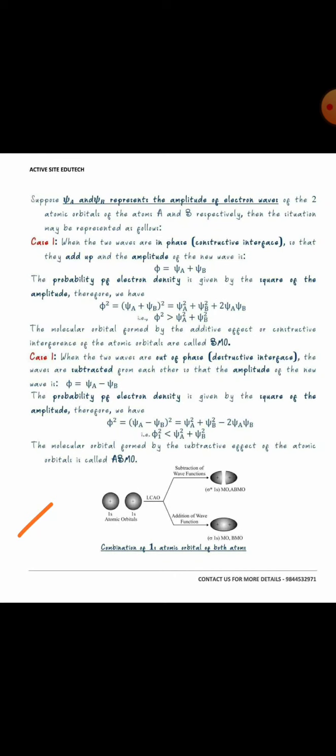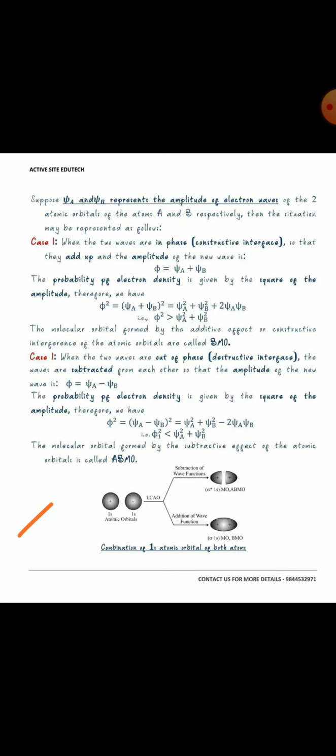As we have shown here, two s orbitals, 1s and 1s, undergo mixing as per LCAO, and they form two new orbitals. One is lower in energy than both of the orbitals and is called a bonding molecular orbital.